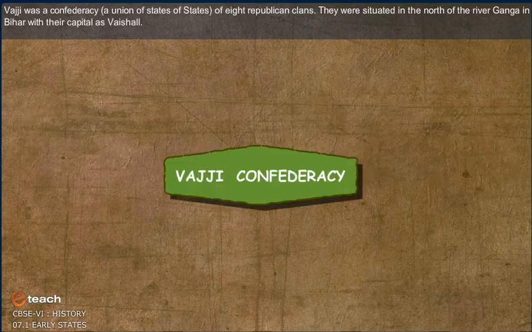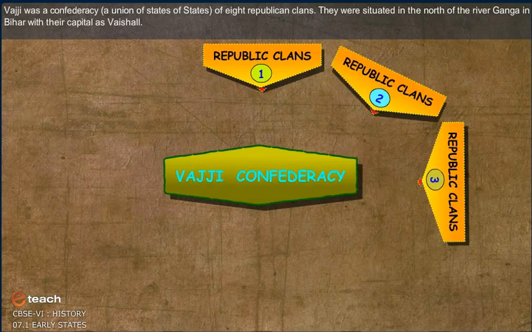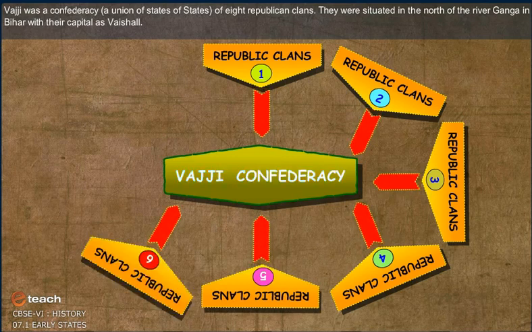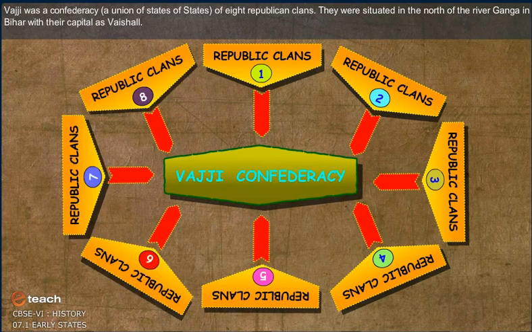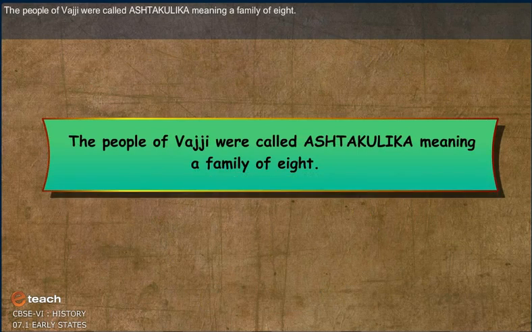Vajji was a confederacy, a union of states of 18 republic clans. They were situated in the north of the river Ganga in Bihar with their capital as Vaishali. The people of Vajji were called Ashtakulika, meaning family of 8.